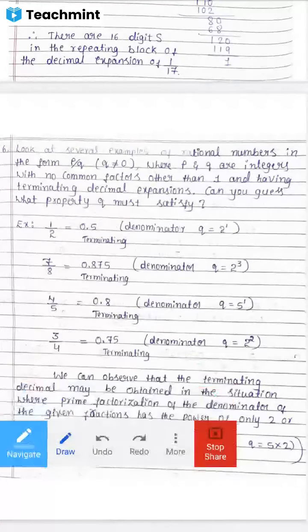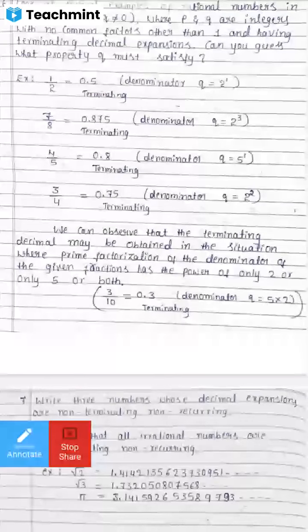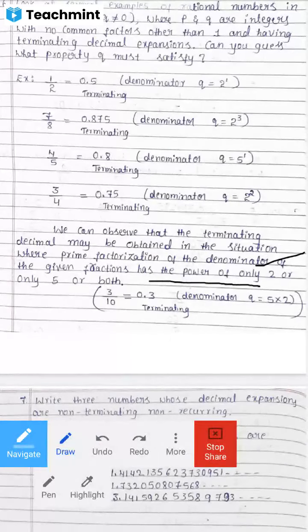See here. So now you just got the idea of these 4 examples, no? Now you can observe that the terminating decimal may be obtained in the situation where the prime factorization of the denominator of the given fraction has the power of only 2, or the power of only 5, or both.